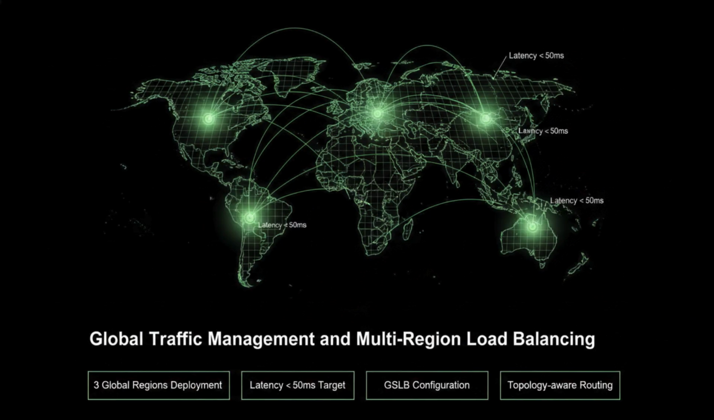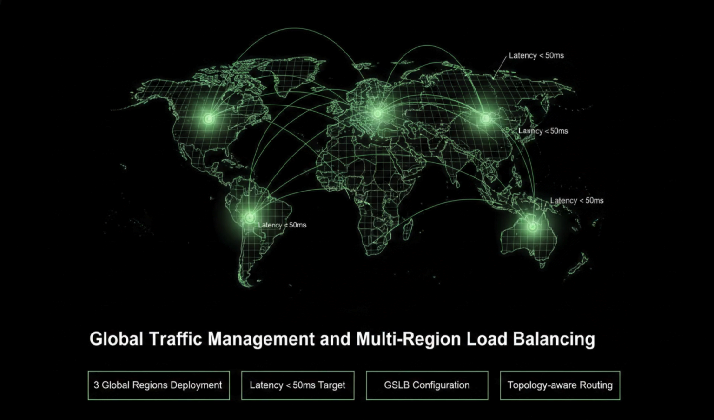For global applications, capacity planning must span across multiple geographic zones. We will examine a configuration across 3 global regions to ensure a latency of less than 50 milliseconds for the majority of users. This involves implementing global server load balancing, GSLB, and multi-cluster ingress controllers.